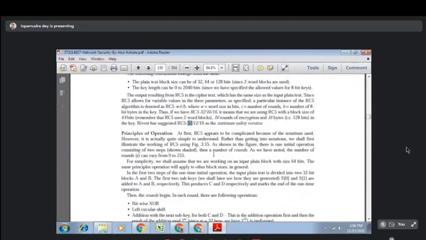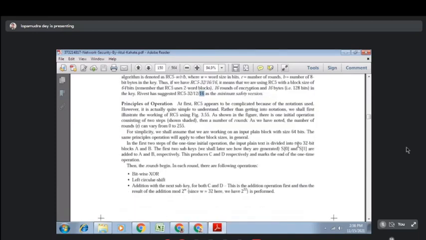So 32 into 2 means 64-bit plain text. There are 16 rounds involved, and the last 16 means 16 bytes are available for the key, that means a total 128-bit key.